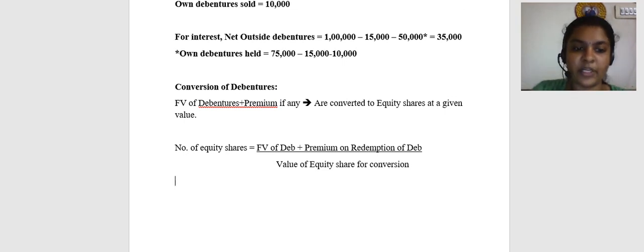This value of equity share for conversion will include the premium portion on shares also.